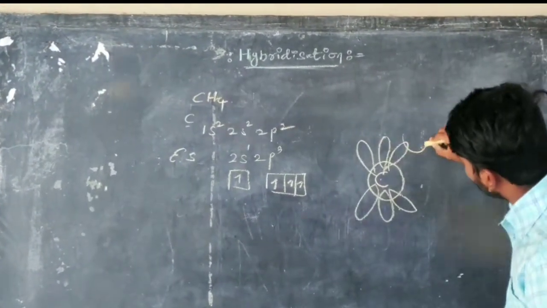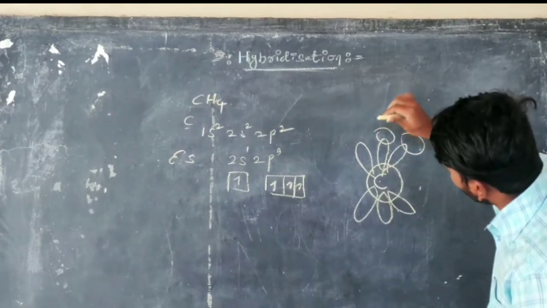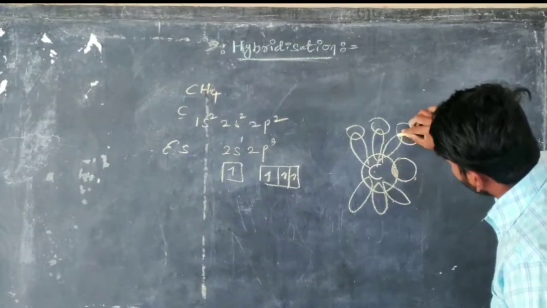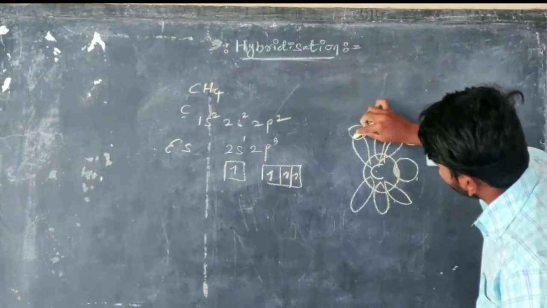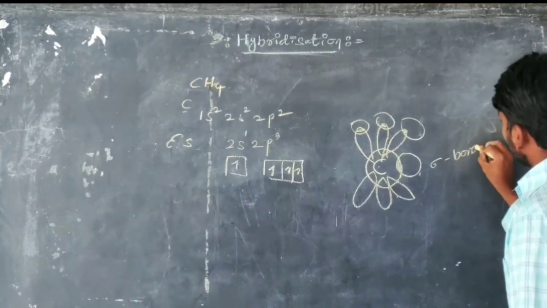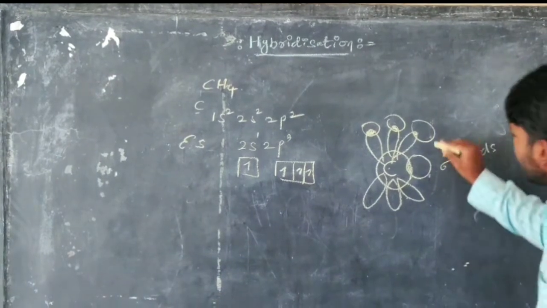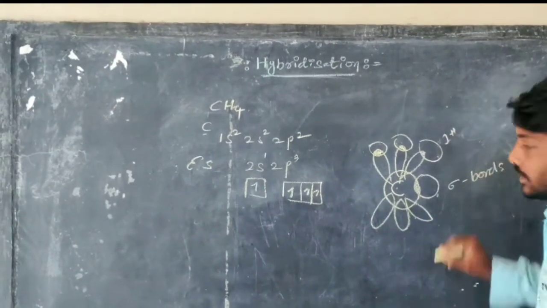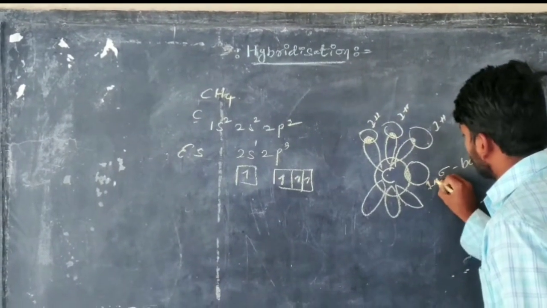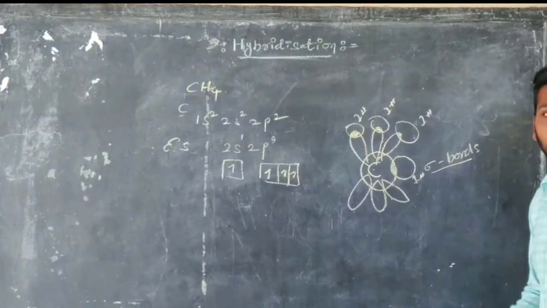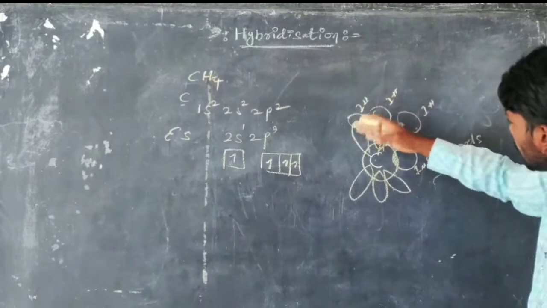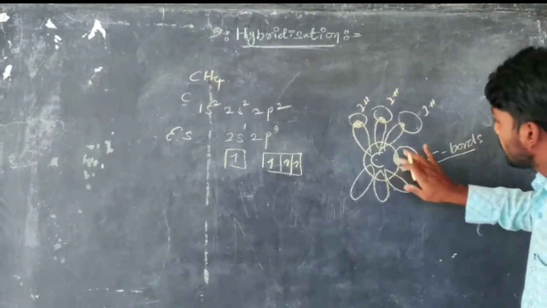The orbitals intermix to form sigma bonds, each with one hydrogen. They form only sigma bonds, not pi bonds. These sigma bonds form with the four hydrogen atoms. The carbon p orbitals intermix with the one s orbital.